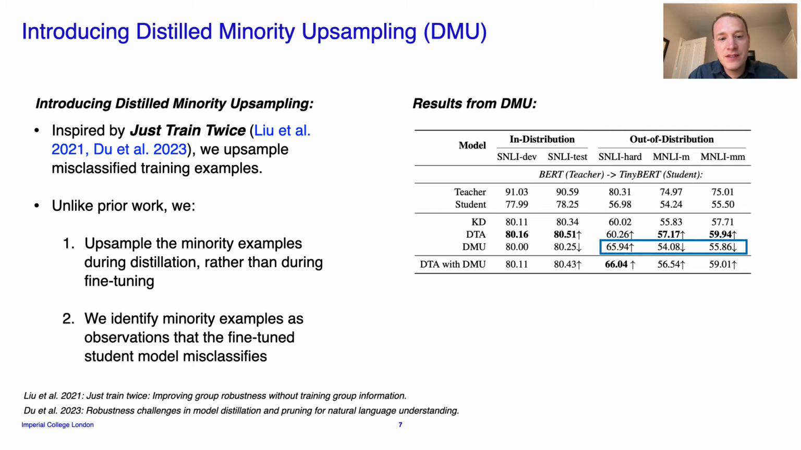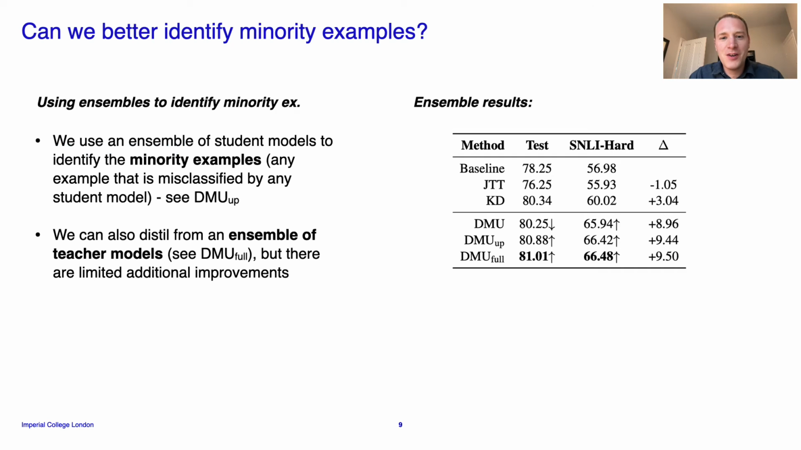So we can see the results of this DMU method, where we now see substantial improvements on SNLI hard. It's almost 6 percentage points higher than the knowledge distillation baseline, although there's some trade-off with performance on the MNLI out-of-distribution datasets. Thankfully though, our methods prove to be highly complementary, and we see significant improvements across SNLI hard, MNLI matched, and MNLI mismatched. There's also significant improvement in-domain, but it's very small, and that's not the focus of our work.